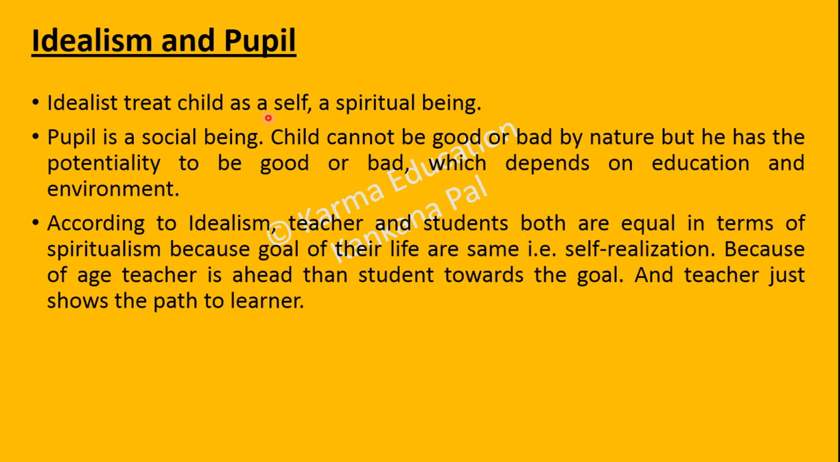Idealism and pupil. Idealists treat the child as a self, a spiritual being. They believe that the pupil is a social being. A child cannot be good or bad by nature, but he has the potentiality to be good or bad, which depends on education and environment. The unique thinking of idealism is that the teacher and students both are equal in terms of spiritualism because the goal of their life is the same, that is self-realization. Because of age, the teacher is just ahead of the student towards the goal, and the teacher just shows the path to the learner.